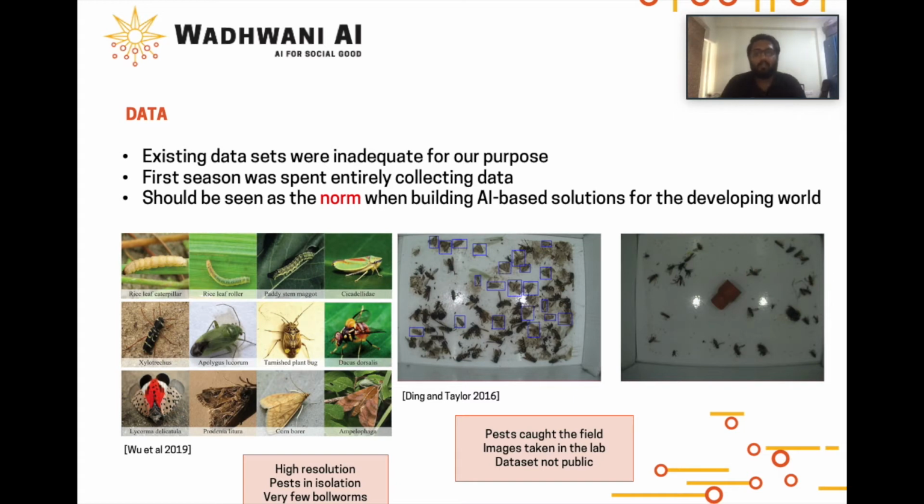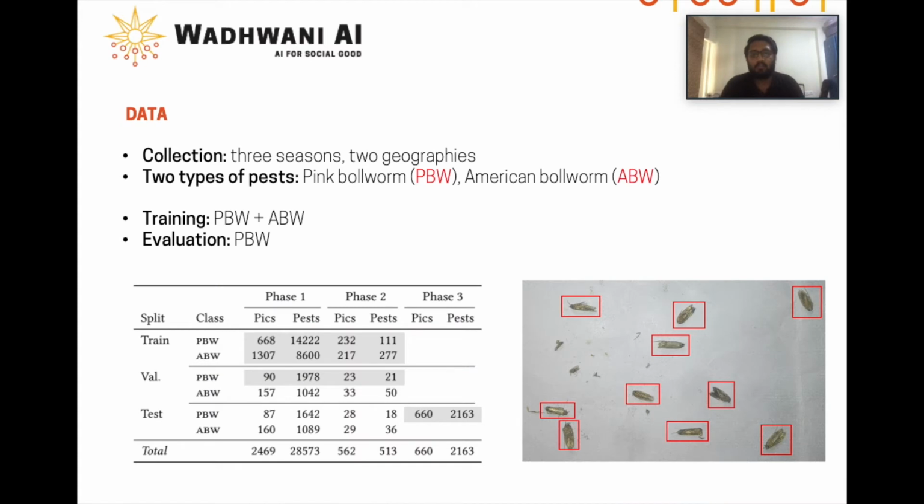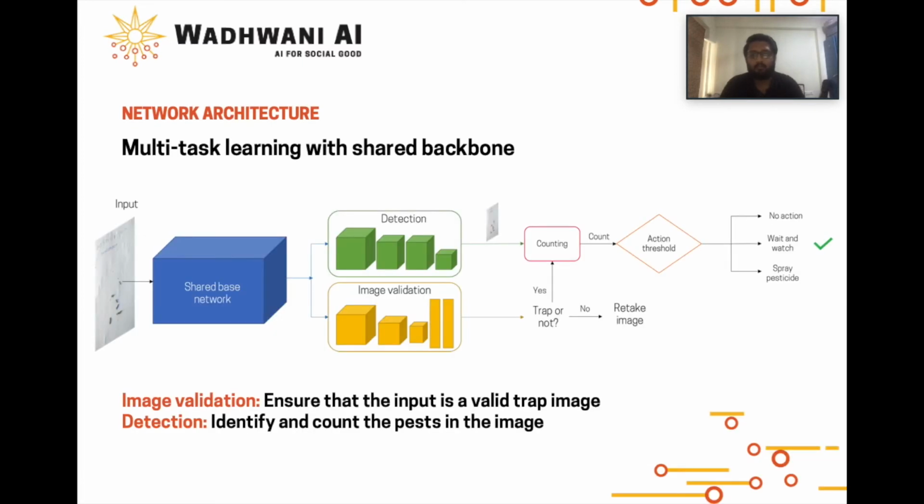There are no existing image datasets for pest traps collected in the wild. Hence, we had to collect our own data. We did so over 3 phases corresponding to different cotton seasons and across 2 different geographies in India. We primarily focused on 2 types of bollworms, pink bollworms and American bollworms.